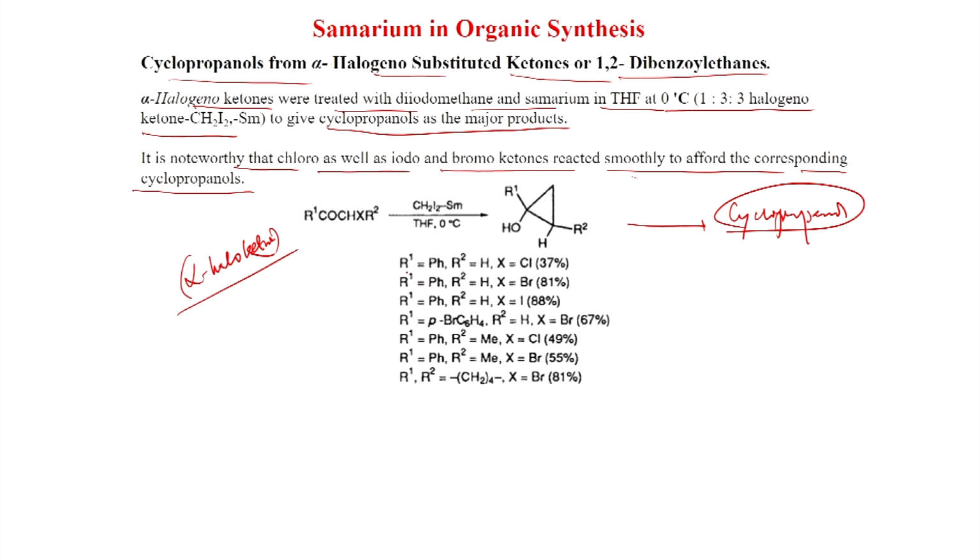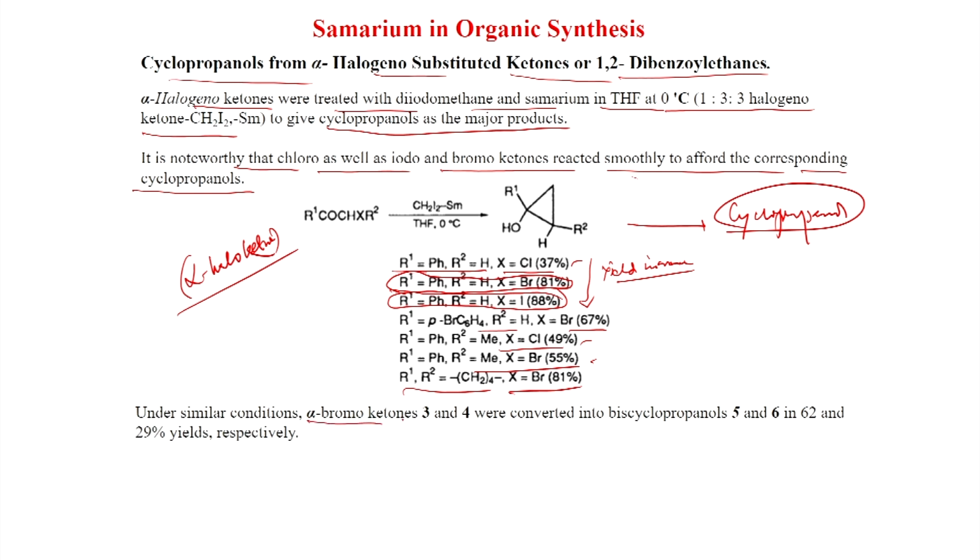So, here you can see R1 is equal to Ph, R2 is equal to H, X is equal to Cl, you get 37%. And if it is bromide, then you get 81%. And if it is iodide, then you get 88%. So, the yield increases. So, iodides are better. So, that means the halo group is important, and here the other groups are there: 67%, X is equal to chlorine 49, X is equal to Br 55, if R2 is equal to methyl, and this is a cyclic ketone also, 81% yield you can get.